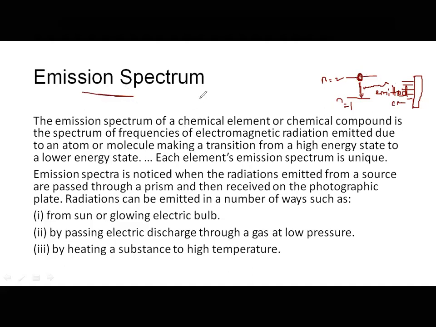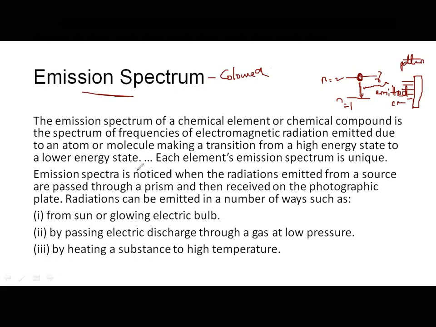So when an atom or a molecule is making transition from higher energy state to lower energy state, the energies with different frequencies are emitted. Those frequencies, when they are noted on a photographic plate, the pattern we get is emission spectrum and it will be colored. Yes, each element's emission spectrum is unique. Like how we have fingerprints, our fingerprints are very unique. Similarly, none of the fingerprints of the people around the world match with our fingerprint, right? Similarly, emission spectra of a particular element or an atom of that element are what?